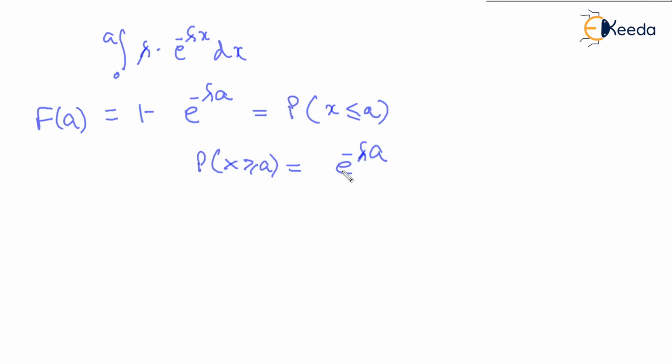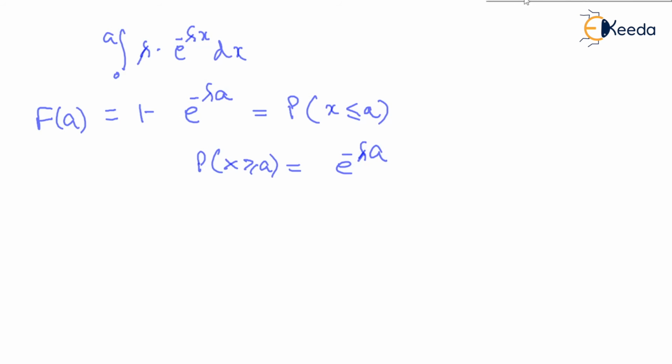There can be a question or doubt: sir, we have introduced x less than equal to a and x greater than equal to a. Why are we using equal to in both the places? Well, this is a continuous function, so the value at one particular point does not matter. We can accept x less than equal to a or x up to equal to a, which is also fine, because it is a continuous function.